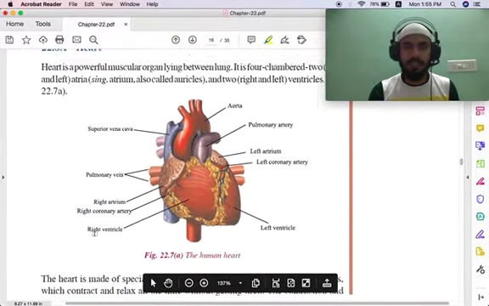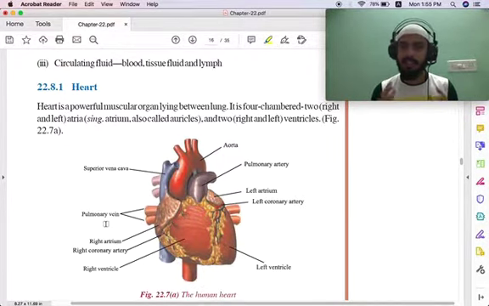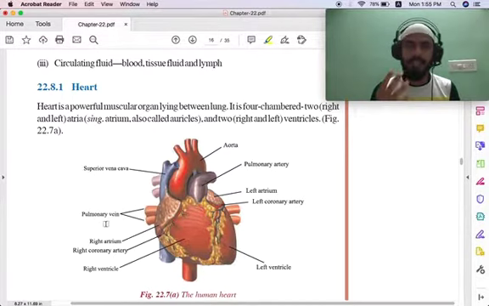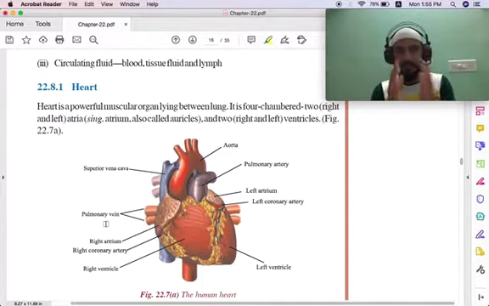So now we will see in detail about the heart. It's a powerful muscular organ lying between the lungs, as I stated before. It has four chambers. Okay, remember this: the heart has four chambers. Chambers means a room-like structure. Okay, a chamber is usually a room-like structure.